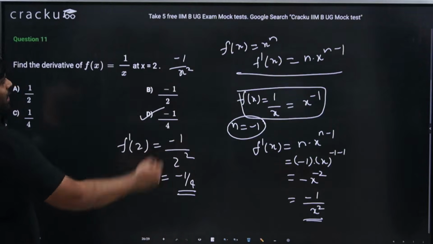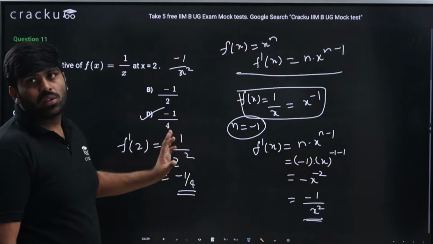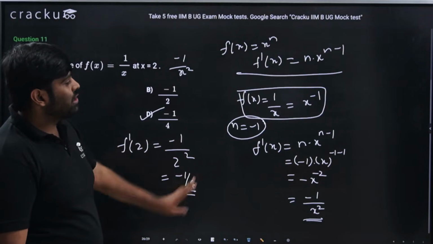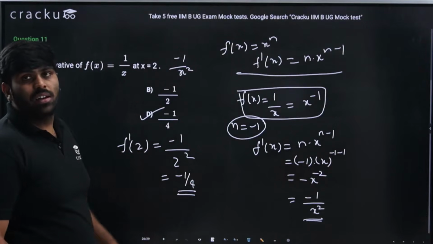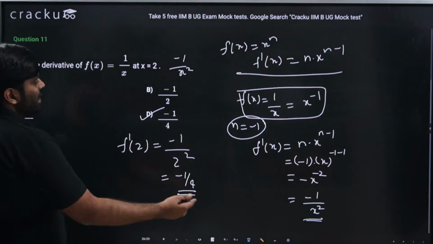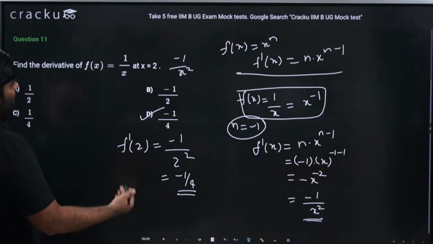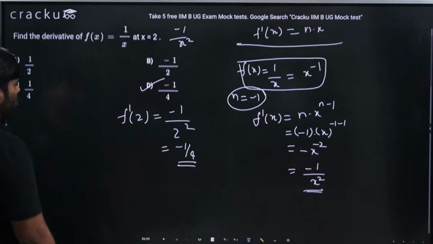Pretty simple. n into x power n minus 1. n is minus 1. So just minus 1 into x power minus 2, which is minus 1 by x square. So that is minus 1 by 4 at x equal to 2.